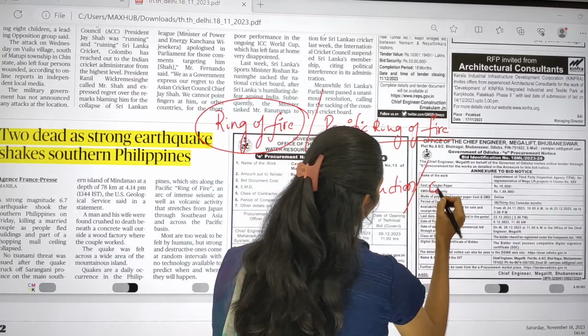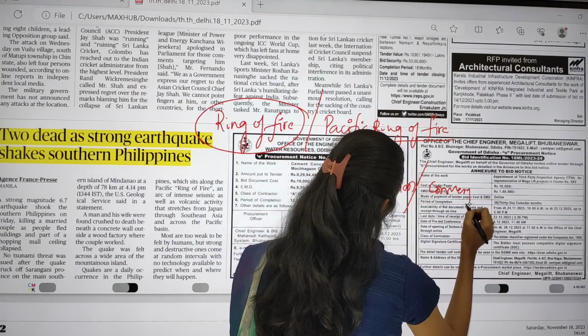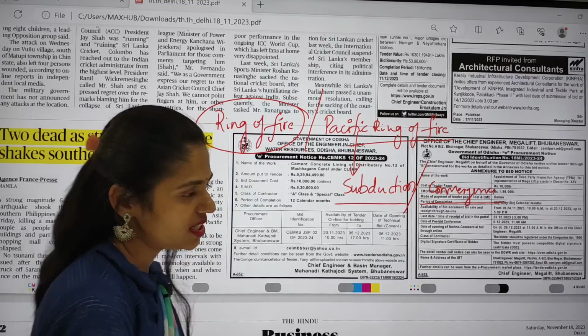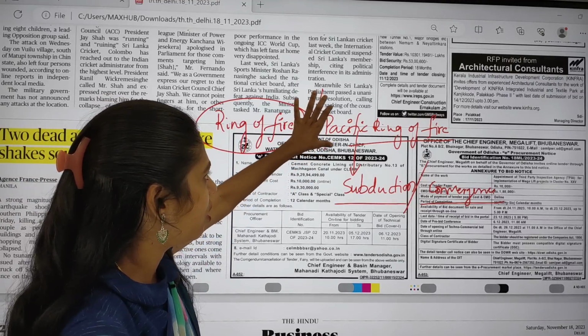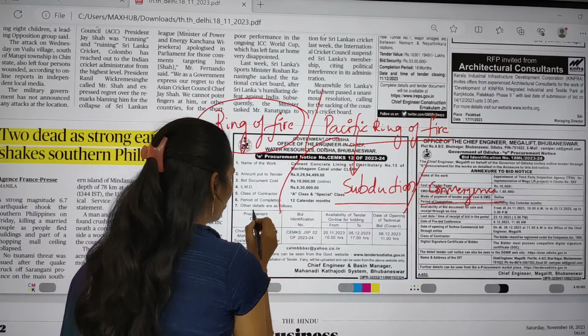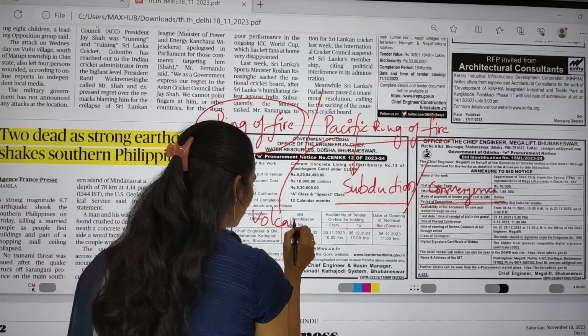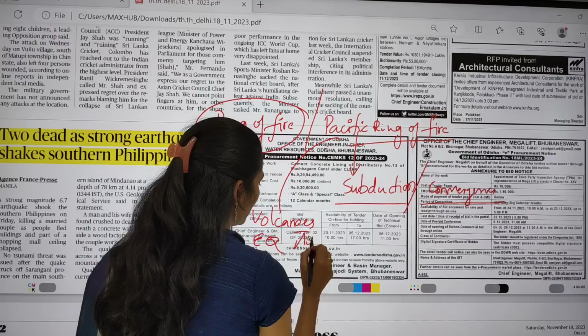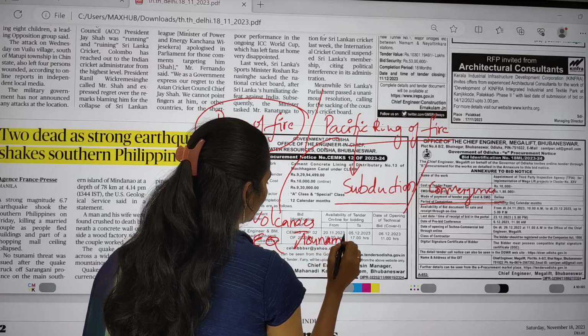That means plate convergence is happening. Because of this plate convergence, this Pacific Ring of Fire is the most active. So because of this, most of the volcanoes and earthquakes and even tsunamis happen in these regions.